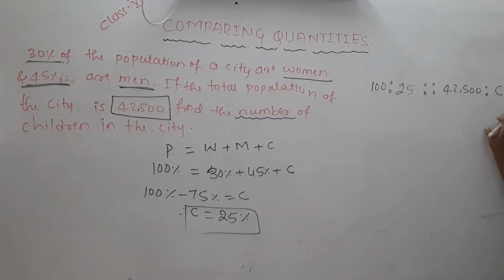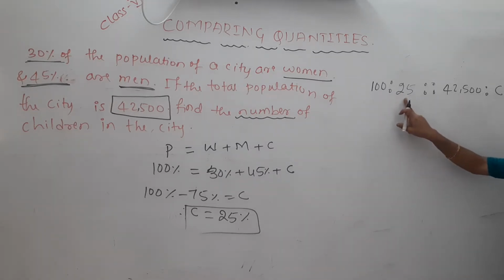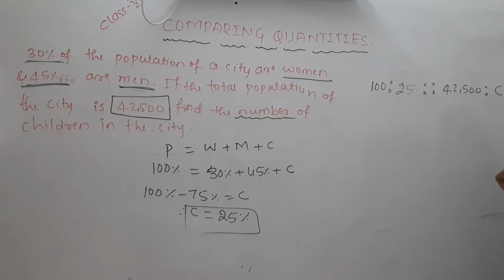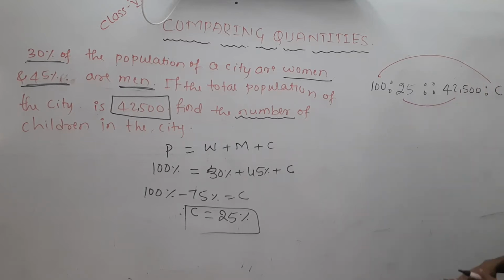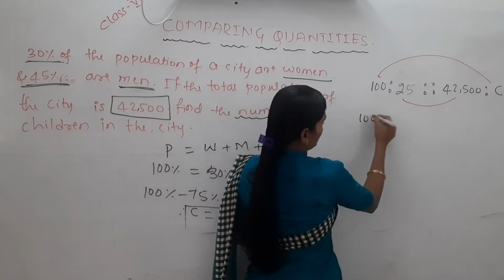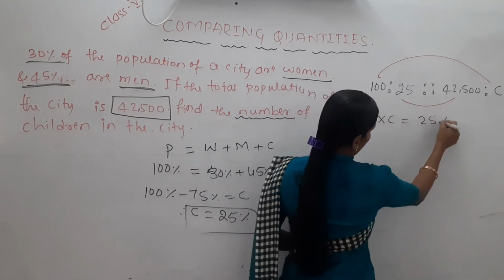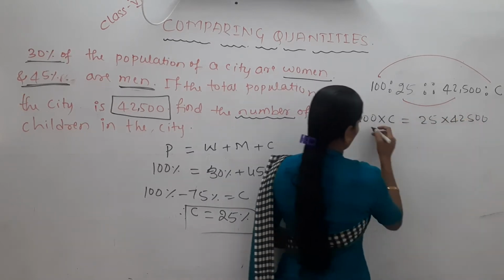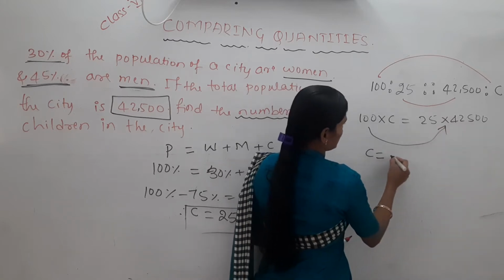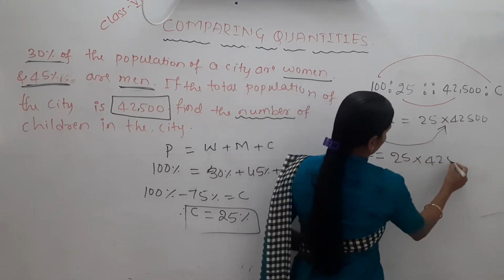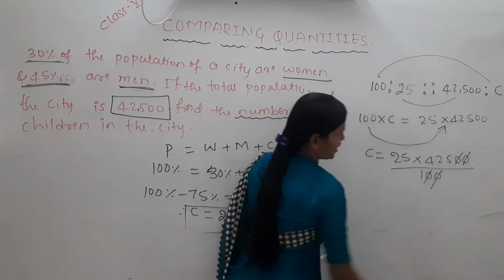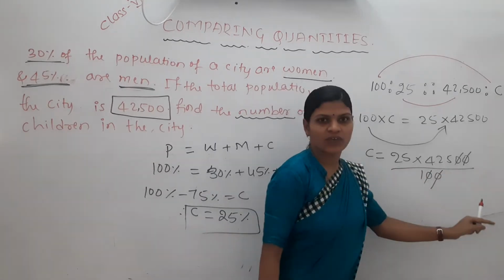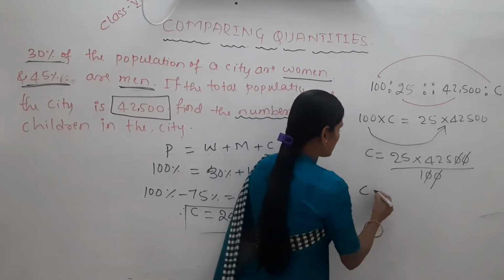We need to find this. Out of 100 there are 25 children, so out of 42,500, how many children are there? Exterior and middle terms, their product is equal here. 100 into the number of children C equals 25 into 42,500. If 100 comes to this side, C equals 25 into 42,500 divided by 100. The zeros get cancelled.